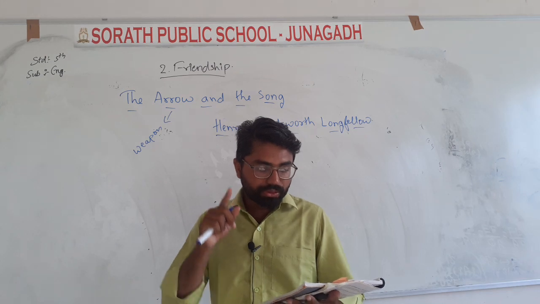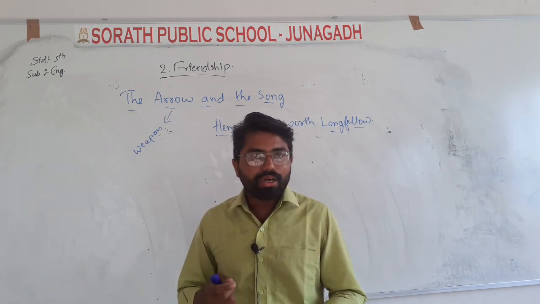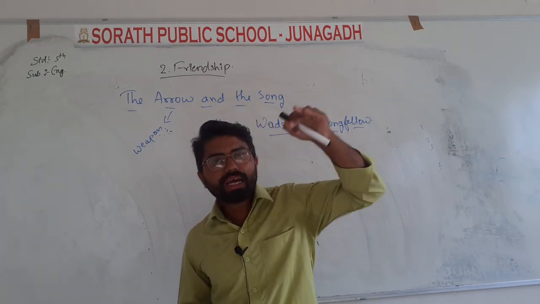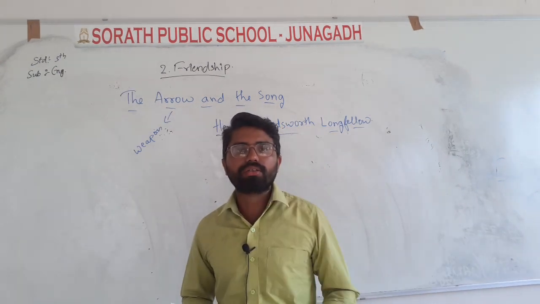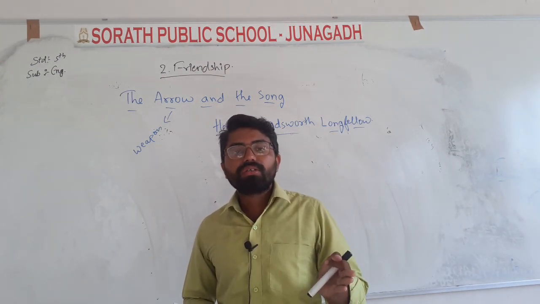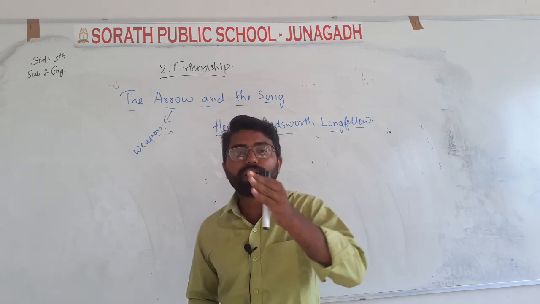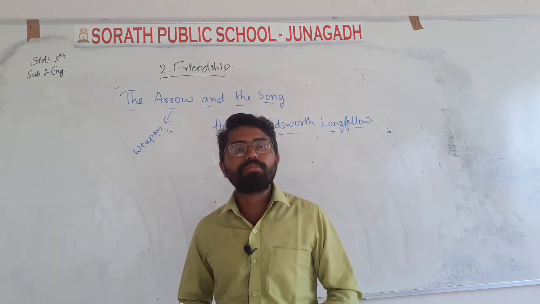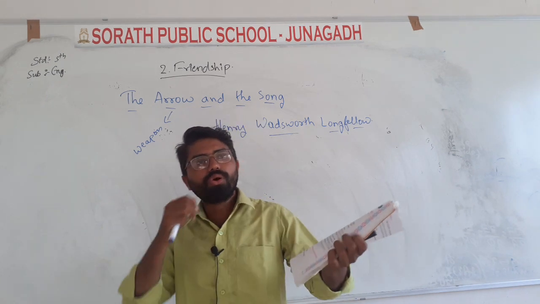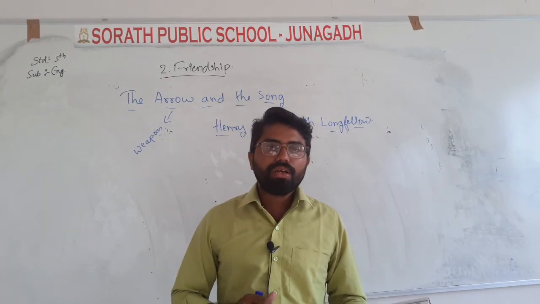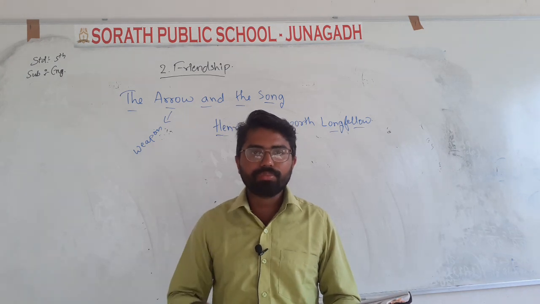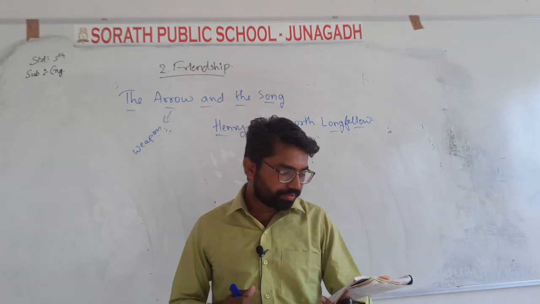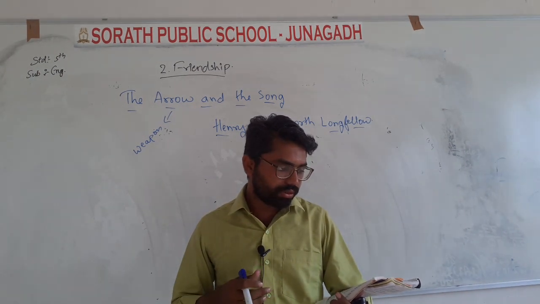Now second, it fell to earth, I knew not where. After shooting that arrow into the air, it fell on the ground. It fell somewhere on the earth, but the poet does not know where it fell. So the poet is saying, when I shot this arrow into the air, after some time it fell on the earth, but I didn't know where it fell. Okay, for so swiftly it flew the sight.